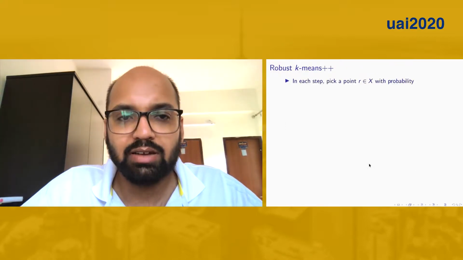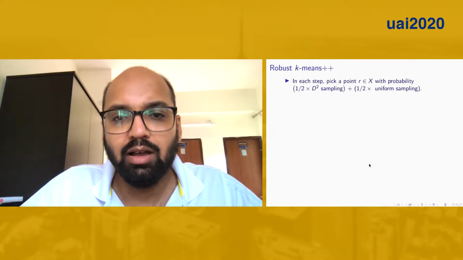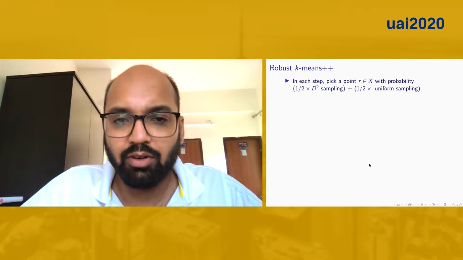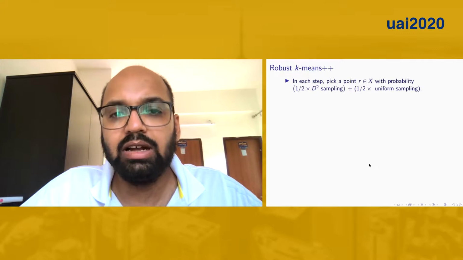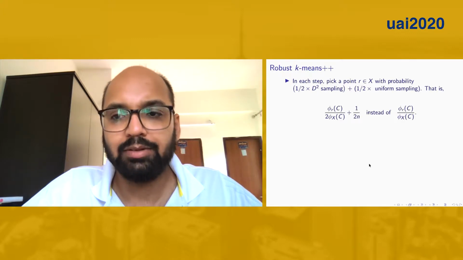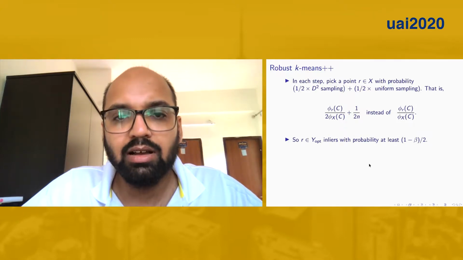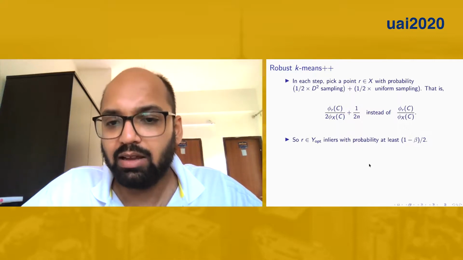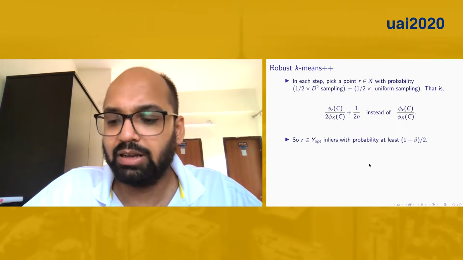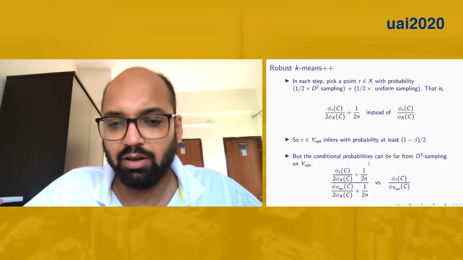And now we discuss our results, which we call robust k-means++. In each step we pick a point with probability half of D-square sampling and half of uniform sampling. So in some sense it is a mixture of D-square and uniform sampling. The advantage of using this sampling distribution is that in each step we pick a point from the inliers with probability at least 1 minus beta over 2, and the conditional probability can be very far away from the D-square on the y opt.